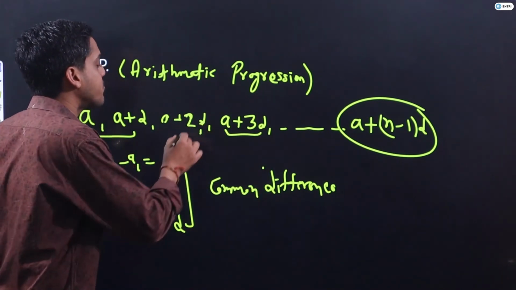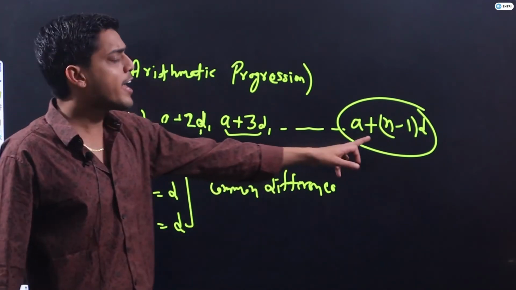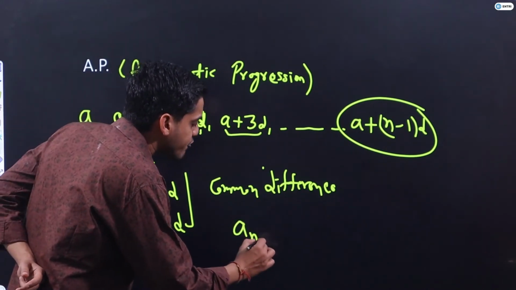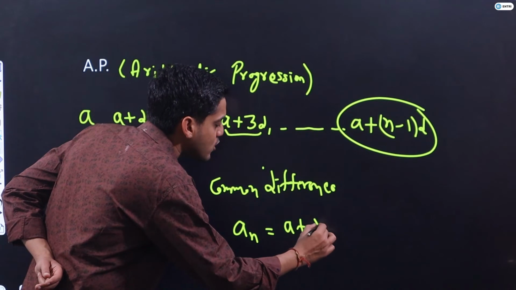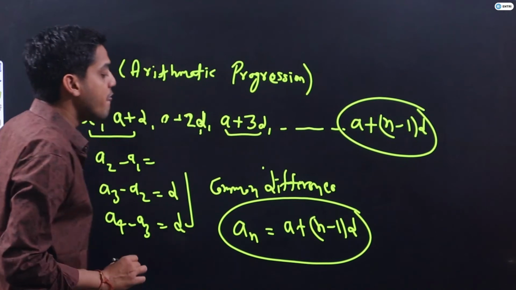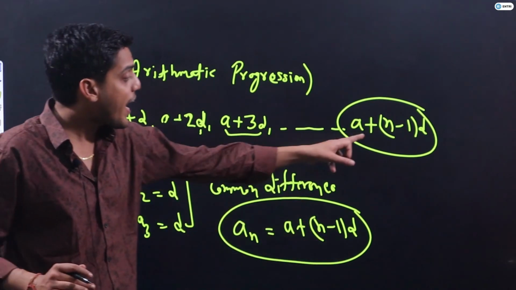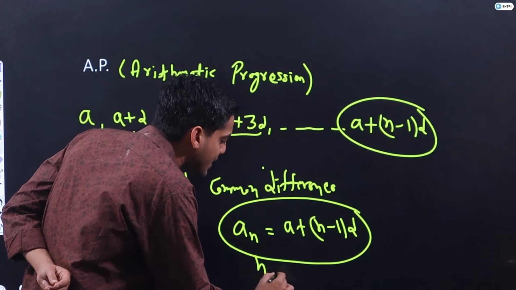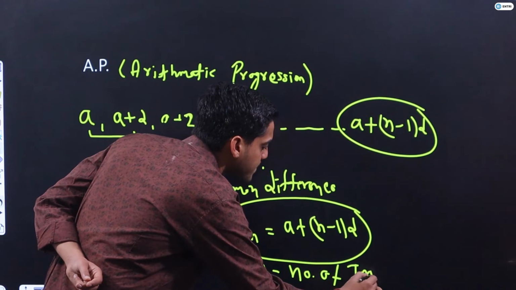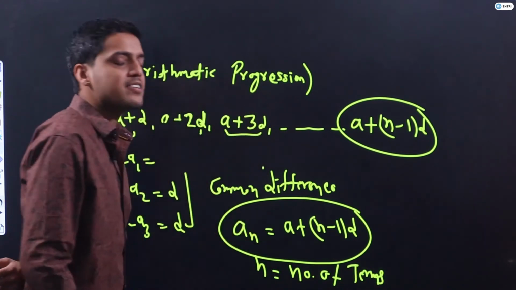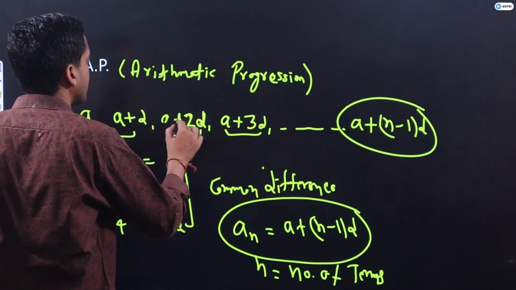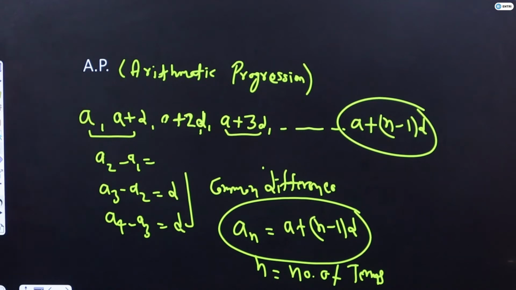So An is equal to A plus n minus 1 into D, where An is the nth term of this series, D is the common difference, and n is the number of terms, not the last term. I hope these very easy things are clear to you. Let's move to the next slide.